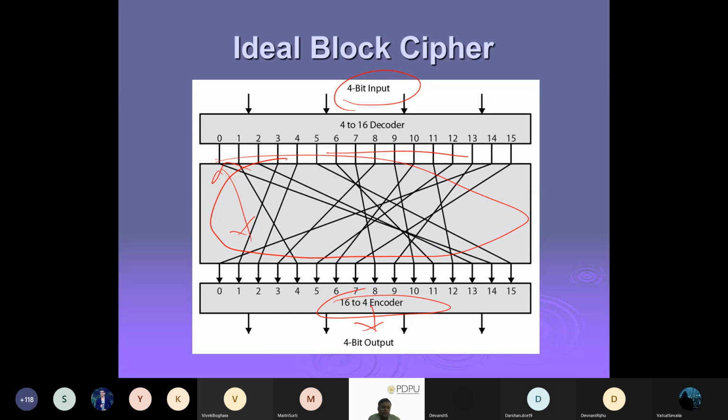Now one thing you have observed is that the number of bits in the input and the number of bits in the output are both the same, right? So it means if my cipher block size is a 64-bit input, then whatever things I do, maybe I have to expand my input or keys or something, but at the end my output will also be a 64-bit output. So that's what we are going to see.